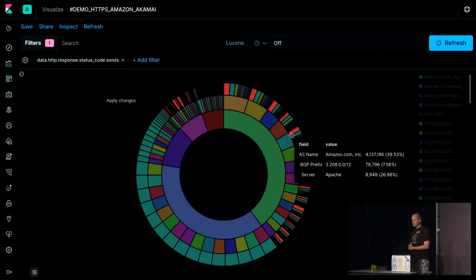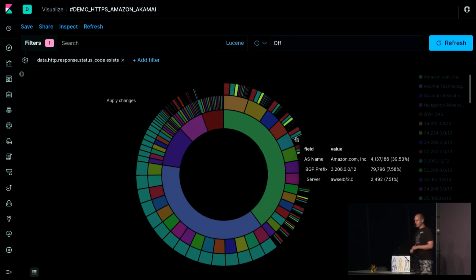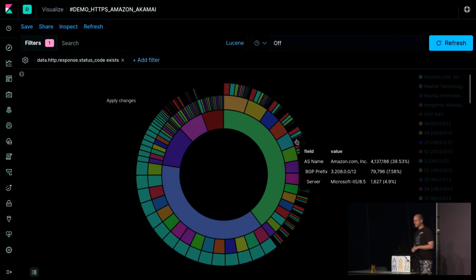We can see that this is the specific announced BGP prefix 3208/12, and we can see how the service distribution is inside of this prefix. And that is the way I understand the internet. The internet is not about nations and countries. It's only about autonomous systems, their prefixes, and the internal structure of the prefixes. Which kind of services do they use? And here you can very well see that they use Apache, Nginx, and also some other servers.